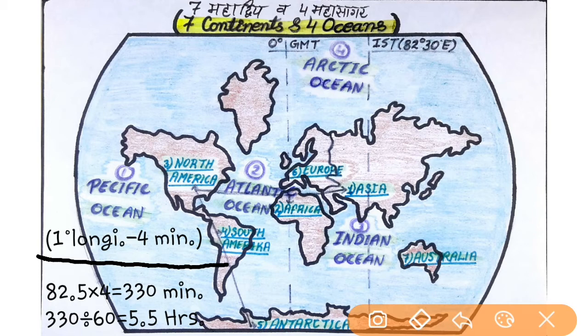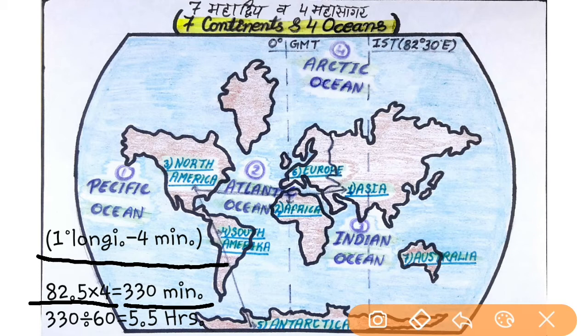So if we change this into minutes, we have to multiply by 4. After multiplying by 4, we get 330 minutes. So our India is 330 minutes ahead of GMT.